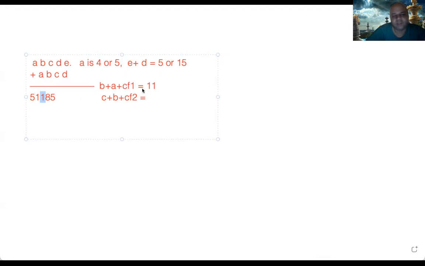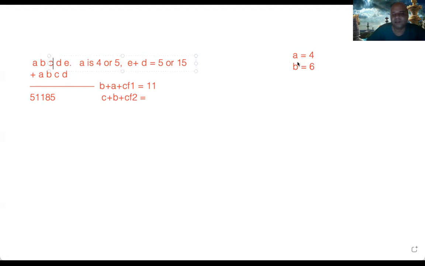Okay, so we can start assigning possibilities. Possibilities here we'll put separately. This is A equal to 4, we are saying, and now if we assume B plus A carries forward 1, let us assume 1 is being carried forward. So B plus A plus 1 is 11. So that means B plus A is 10 and A is 4. So what is B? 6. B is equal to 6. This is a possibility. There might be slightly more also, but we'll check one by one.